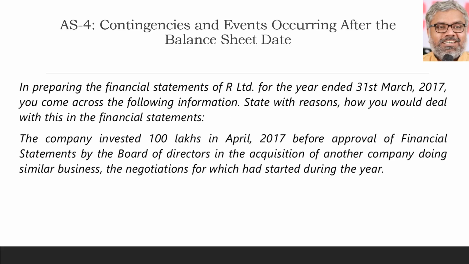That was another scenario which was related to an adjusting event. Now look at another scenario. In preparing the financial statements of R Limited for the year ended 31st March 2017, you come across the following information. State with reasons how you would deal with this in the financial statements. What is that? Let us see.